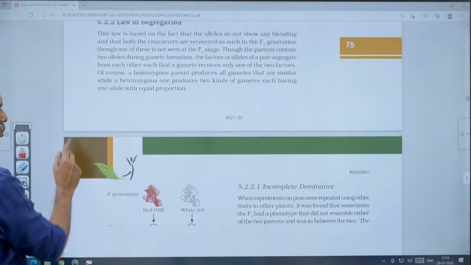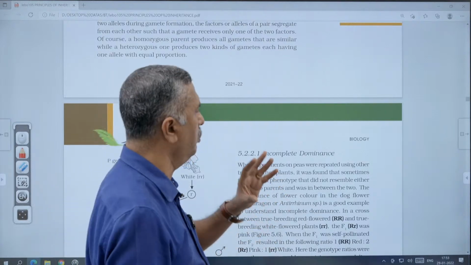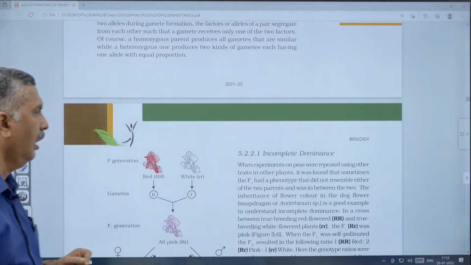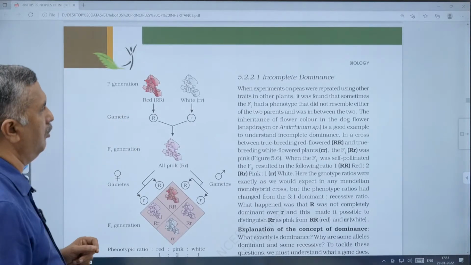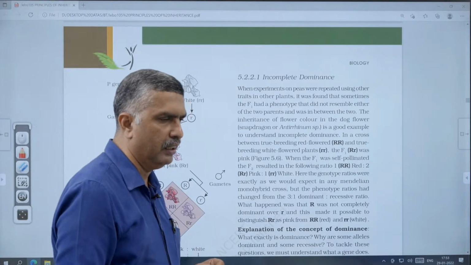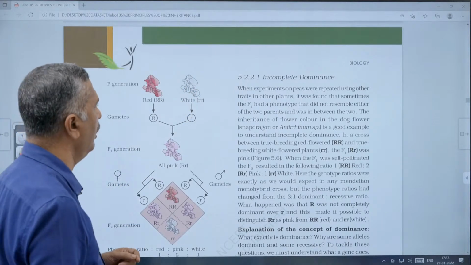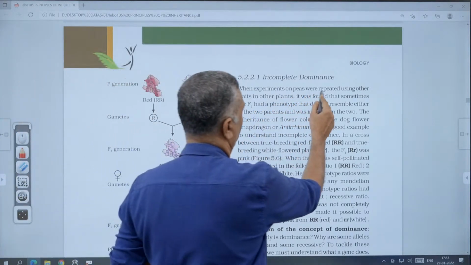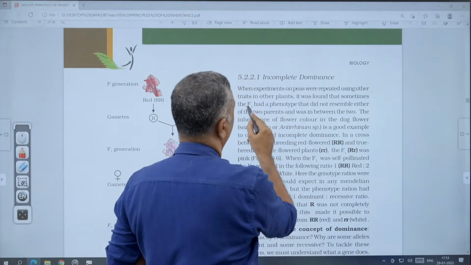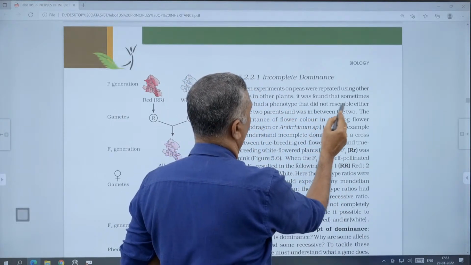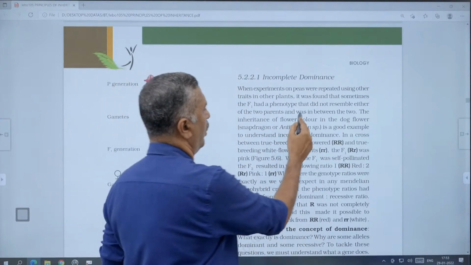Okay, then next we have to study the law of segregation and law of dominance. Next we go through some post-Mendelian discoveries, connected with other scientists. One such interaction you have studied is incomplete dominance. What is meant by incomplete dominance? When experiments on peas were repeated using other traits in other plants, it was found that sometimes the F1 had a phenotype that did not resemble either of the two parents and was in between the two.